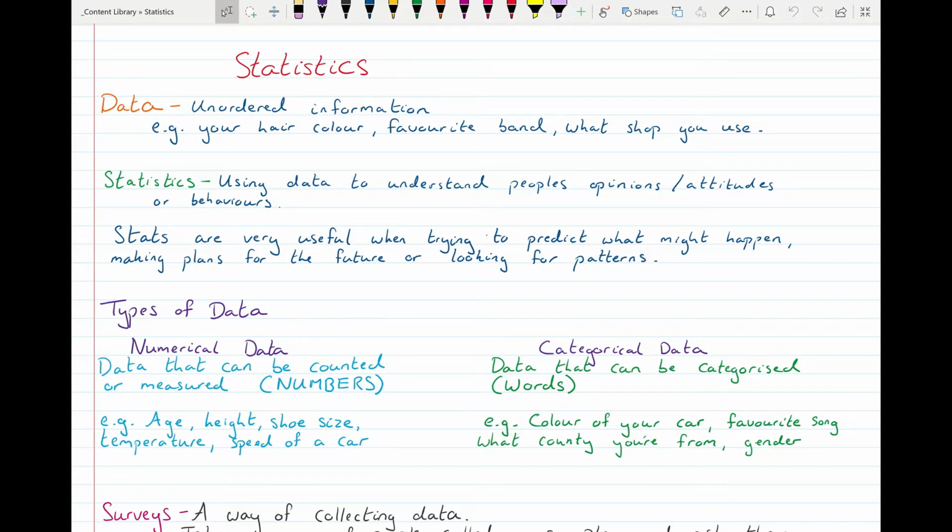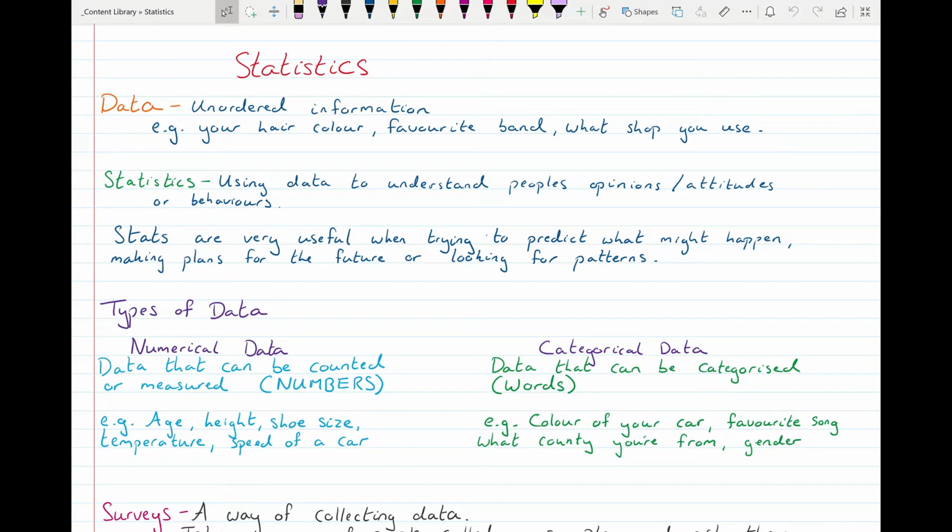Statistics is using data to understand people's opinions, attitudes, or behaviors. Stats are very useful when trying to predict what might happen, making plans for the future, or looking for patterns. So patterns and things like maybe people behave a certain way.